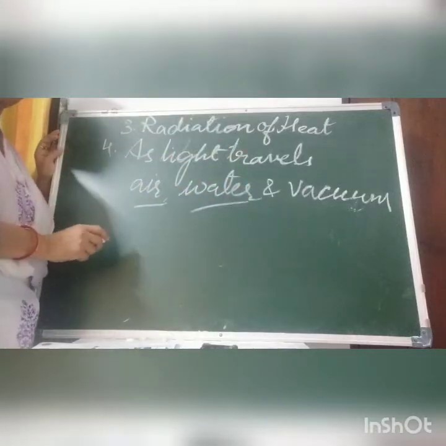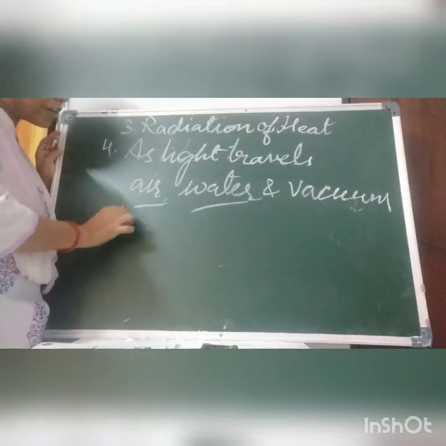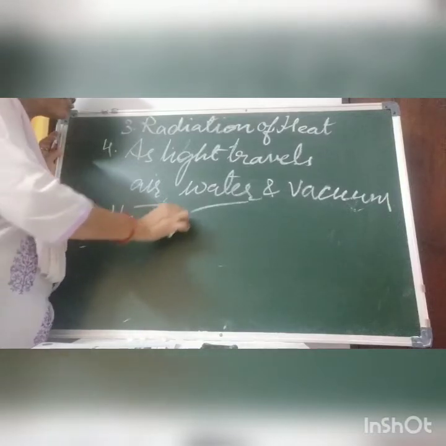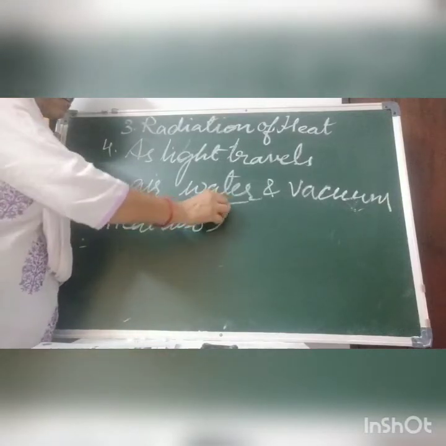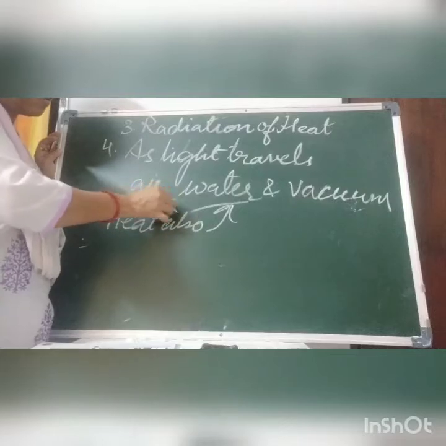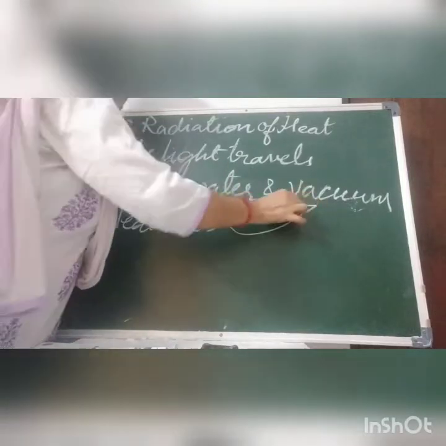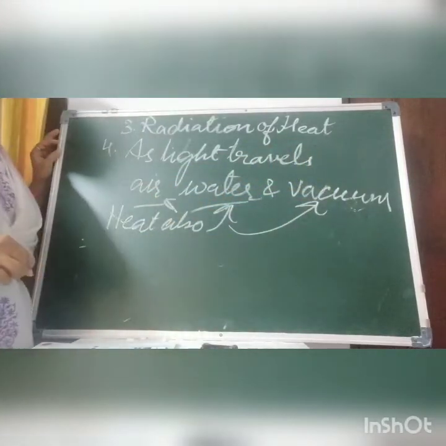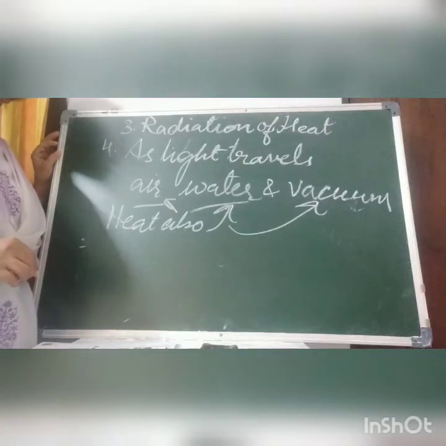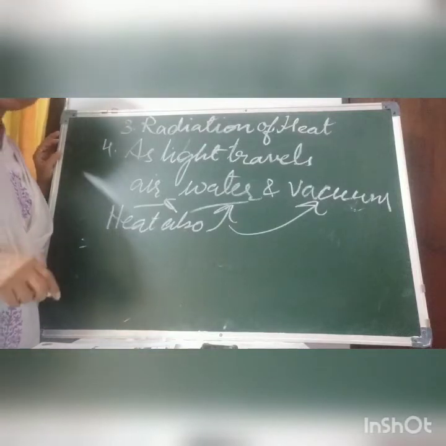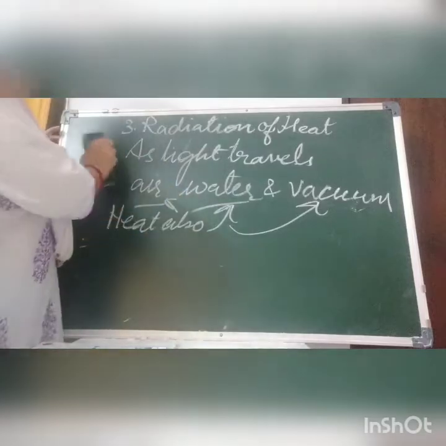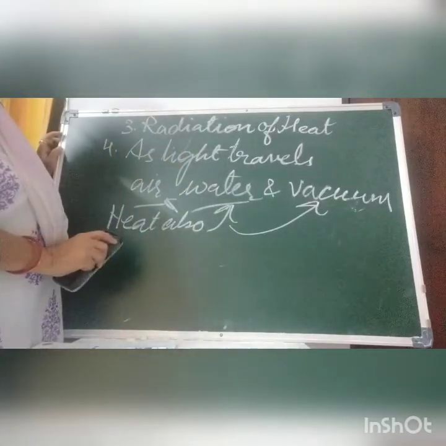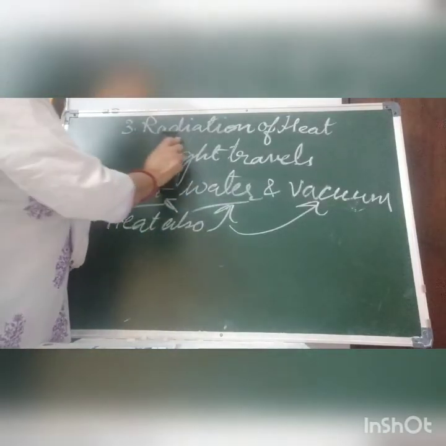In the same manner, heat also travels in air, water and vacuum. And in which form? Electromagnetic waves. Light also travels in the form of electromagnetic waves.